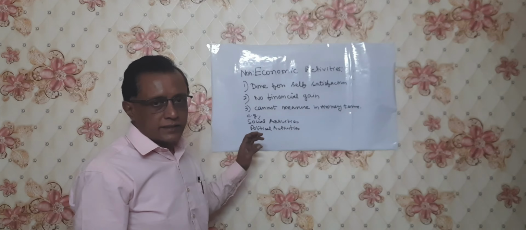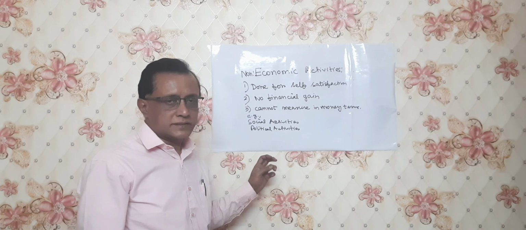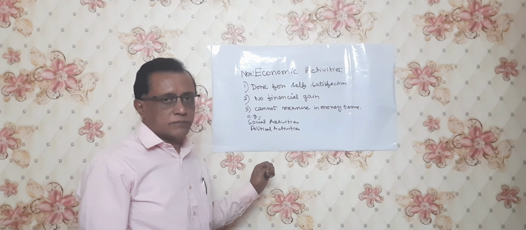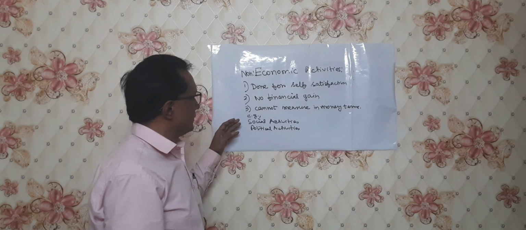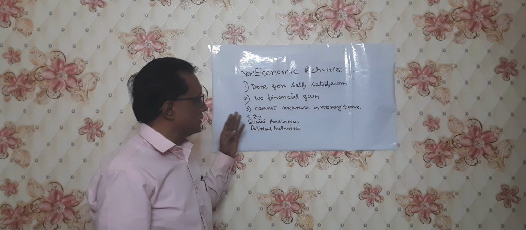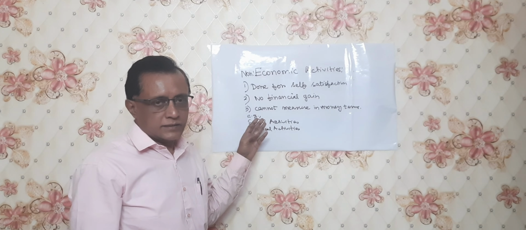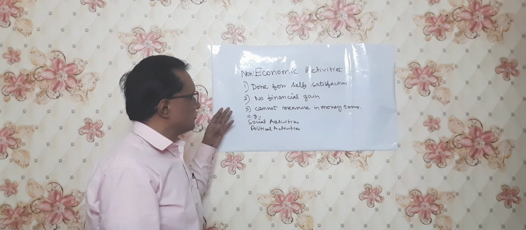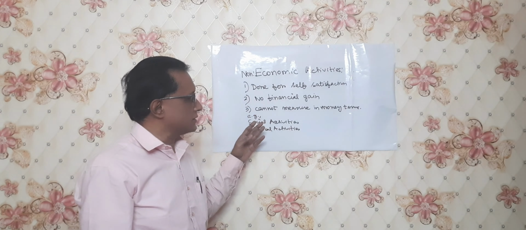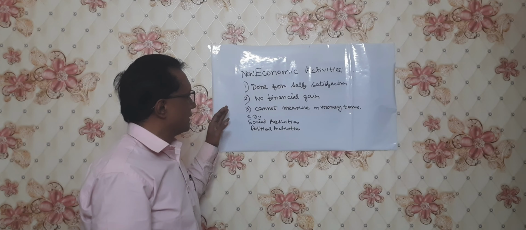Let's discuss non-economic activities. The difference between economic and non-economic activities is money. In non-economic activities we don't require money. What are non-economic activities? For example, activities done for social satisfaction. Social satisfaction means we have arranged a marriage party or a friends' party. This is for our social satisfaction, self-satisfaction. This is not related to money. This is called non-economic activities.